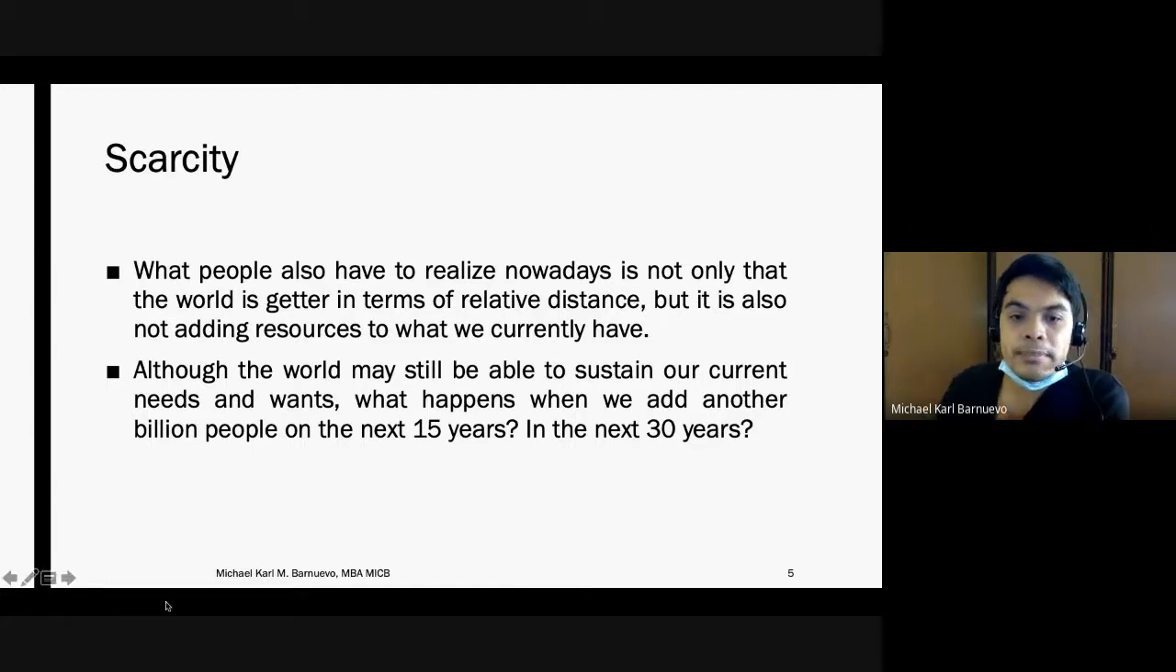Although the world may still be able to sustain our current needs and wants, what will happen when we add another billion people in the next 15 years or the next 30 years? Because of our rate of multiplying, these people would eventually be using resources. They have their needs and wants. What will happen to our current available resources? That's why, again, we must study economics, because there is a need for the proper usage of these resources.